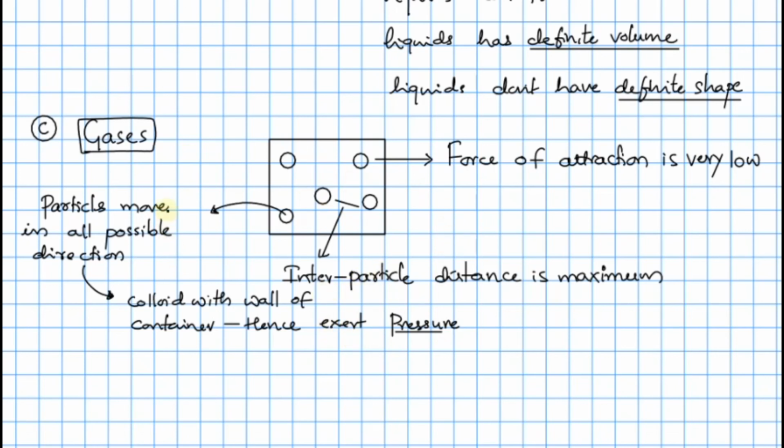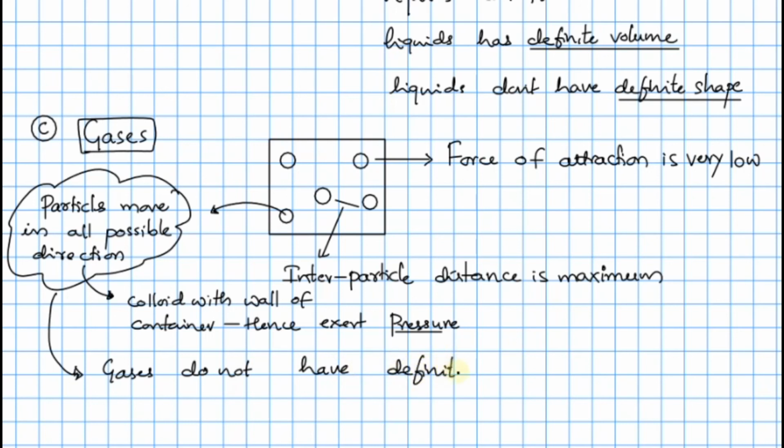Now, as the particles are moving in all possible directions, we can say one more property arises, that is gas molecules don't have a definite volume or definite shape. So the gases do not have definite volume and shape, or geometry, because the shape of the gas is nothing but the shape of the container, right? Because all the gases are moving in all possible directions, therefore they attain the shape of the container.